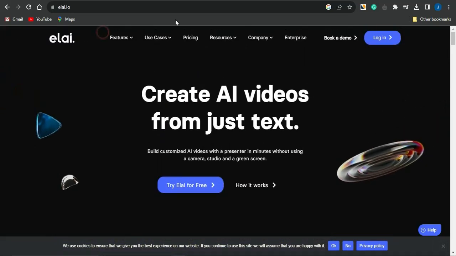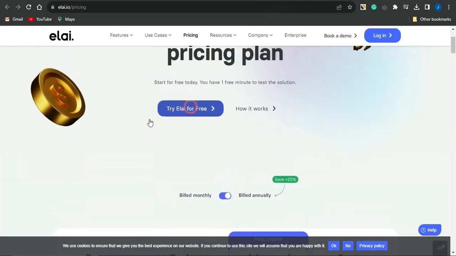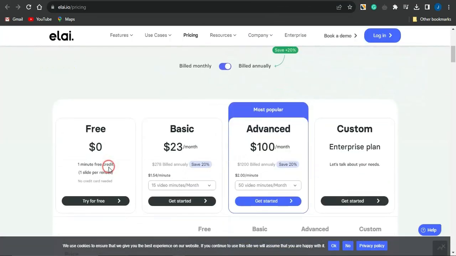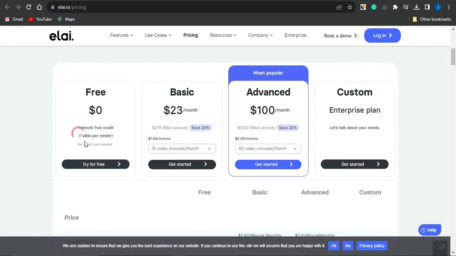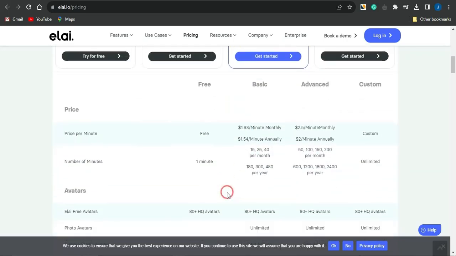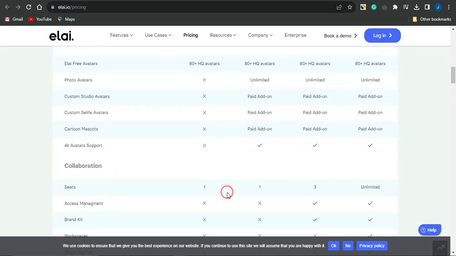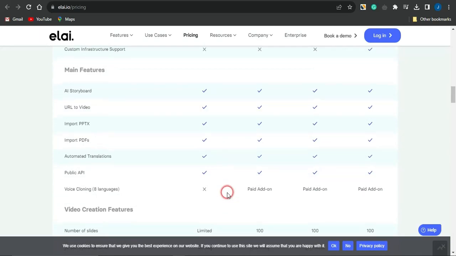So guys, you can see how cool that is. What you want to do now is check out the pricing structure of this platform, where you see that you get a free account, but the free account has a limitation: you only have about a minute of free video credit. But you can register for any of the other accounts, either the basic, advanced or custom account, and you can see more details for each plan here, which you can take advantage of.